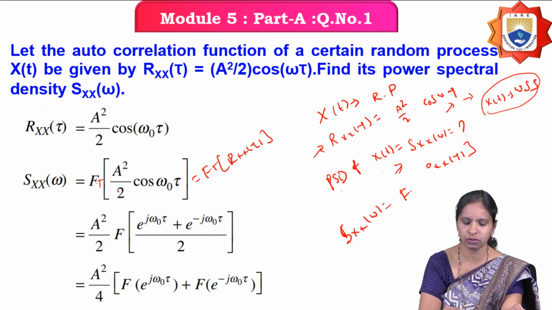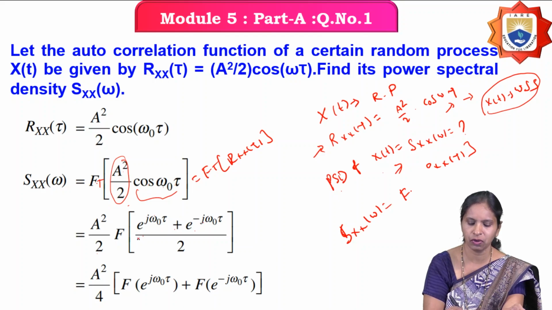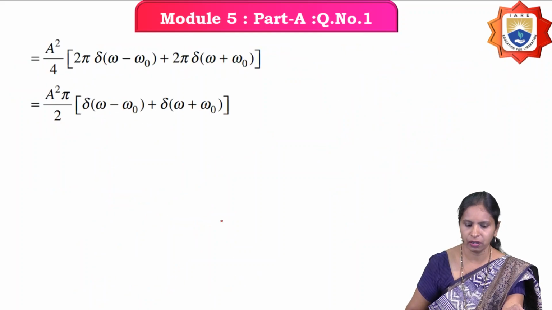Rx of tau equals A square by 2 into cos of omega naught tau. A square by 2 is a constant, so bring it outside: A square by 2 into the Fourier transform of cos omega naught tau. We know cos theta is e power j theta plus e power minus j theta by 2. Similarly, cos of omega naught tau is e power j omega naught tau plus e power minus j omega naught tau by 2. Here 1 by 2 is a constant, so bring it outside. Then you can write this as A square by 4 into the Fourier transform of e power j omega naught tau plus the Fourier transform of e power minus j omega naught tau.